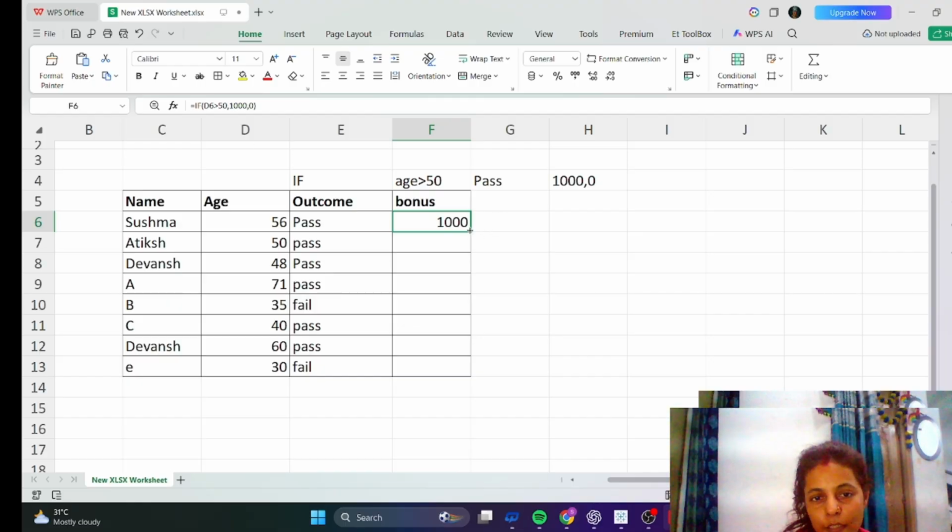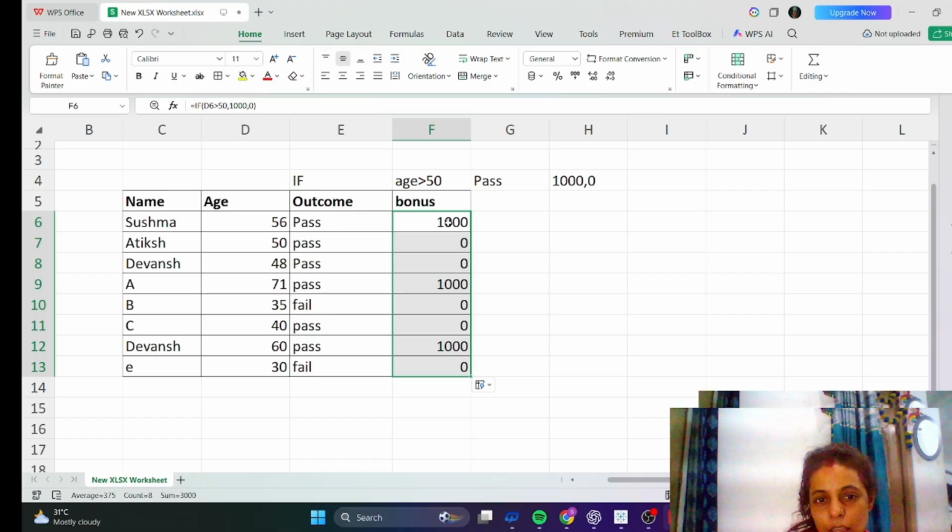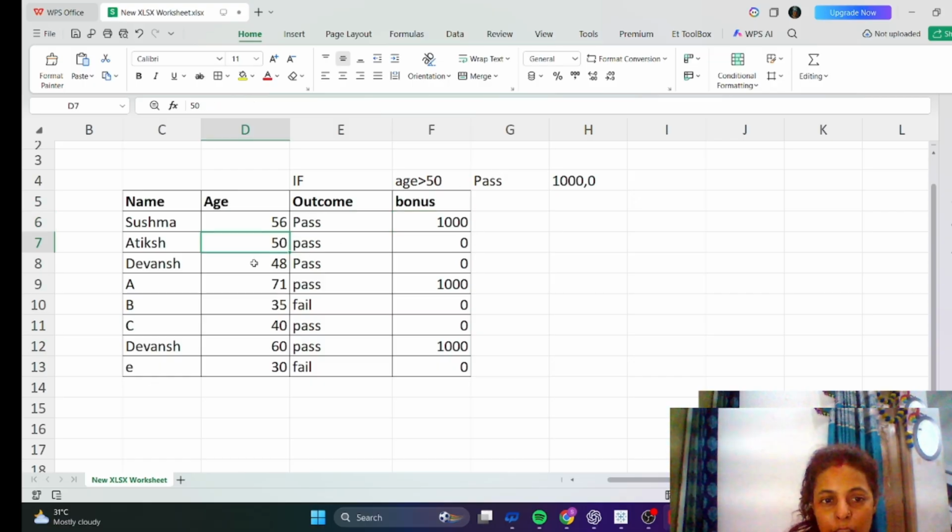And you have to drag it or double click. Are you watching, guys? This one, who has more than 50, is the only one getting 1000. This is 50, not greater than 50, this is only equal to 50, and we said greater than 50, so it is 0. This is also 48, less than 50, and 71 is greater than 50, so he has got 1000, and 35 is less than 50, so this is not. Last, this one is the formula.